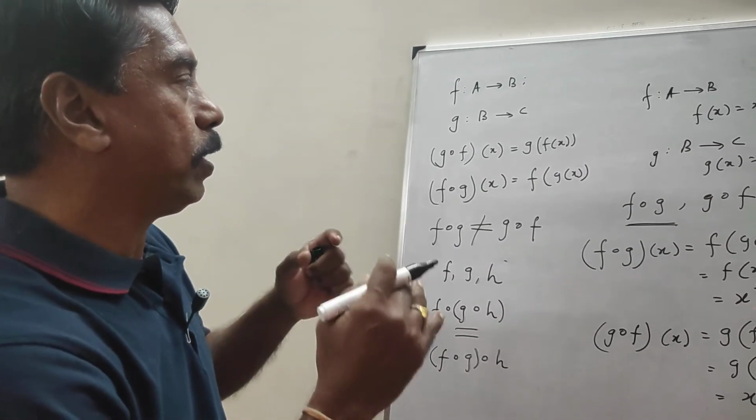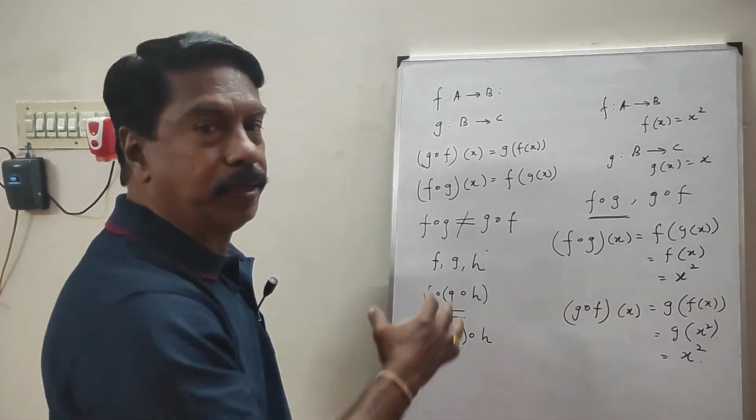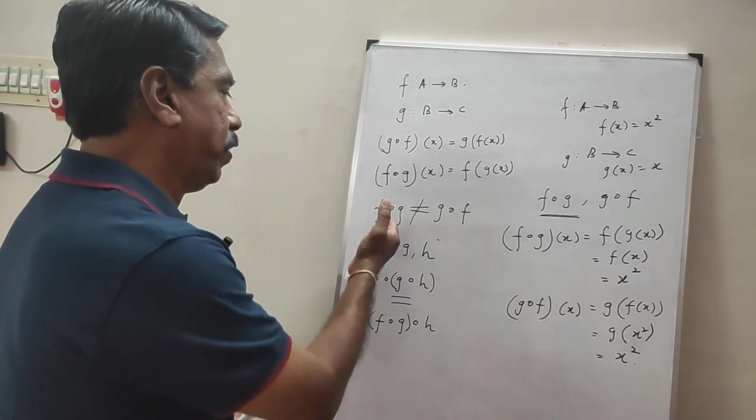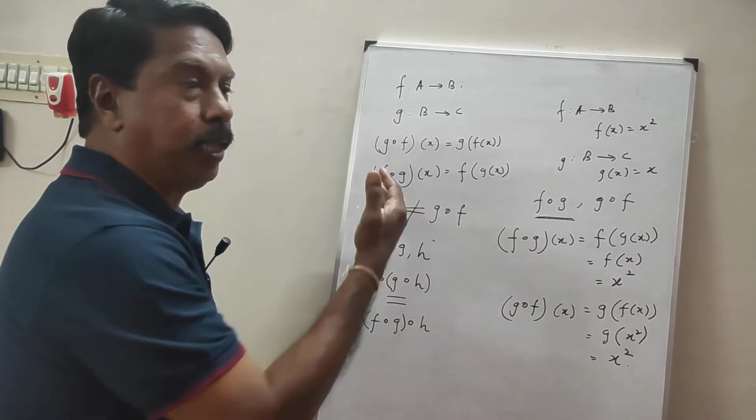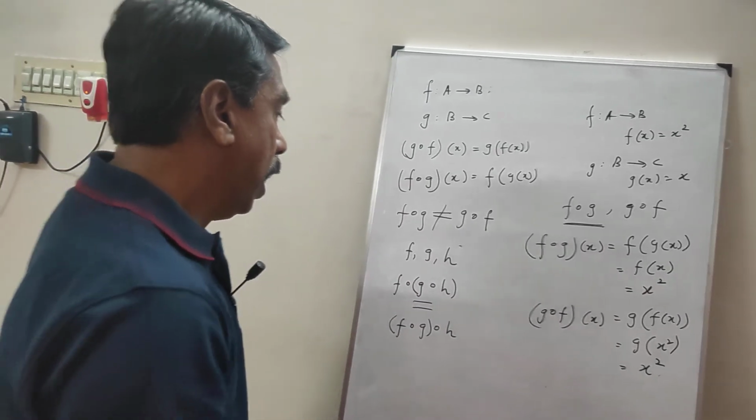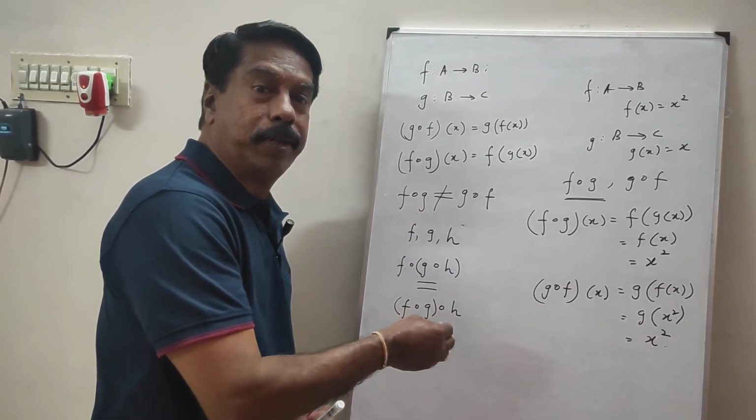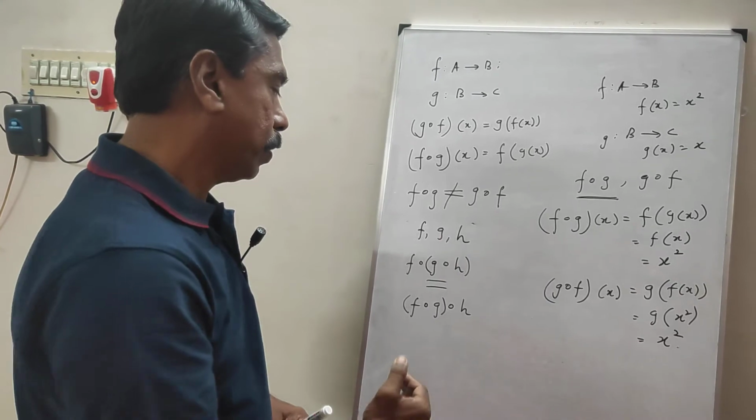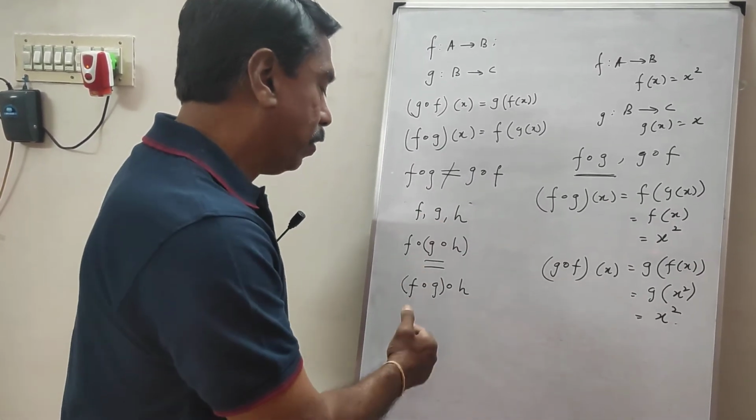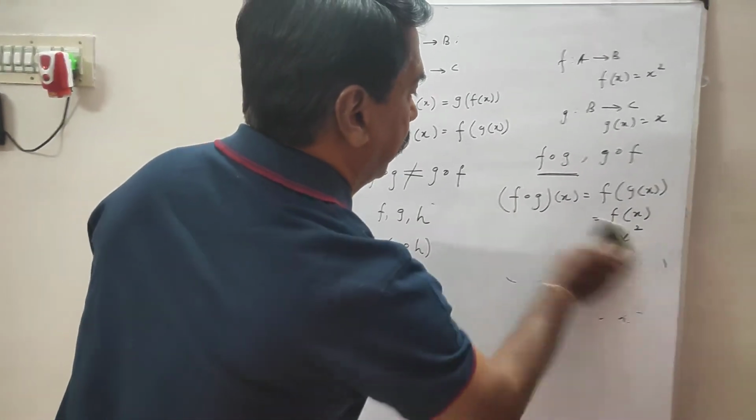So the main thing you have to keep in mind about functions: when we talk about two functions, f dot g will not always be equal to g dot f. In general, the commutative property will not be satisfied. And when we talk about three functions, the associative property always holds good. F dot g dot h will always be equal to f dot g dot h. I'll explain with an example from the textbook.